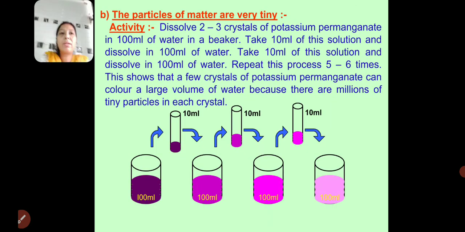The particles of matter are very tiny. Dissolve 2 to 3 crystals of potassium permanganate in 100 ml of water in a beaker. Take 10 milliliter of this solution and dissolve it in 100 milliliter of water. Repeat this process 5 to 6 times. This shows that a few crystals of potassium permanganate can color a large volume of water because there are millions of tiny particles in each crystal.